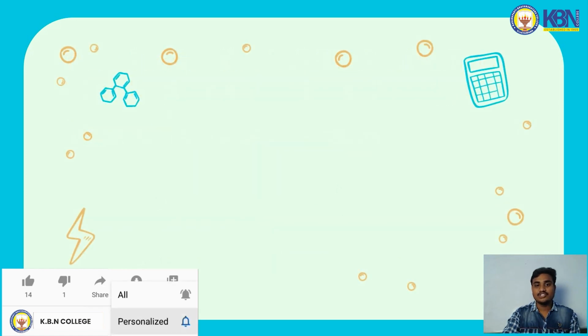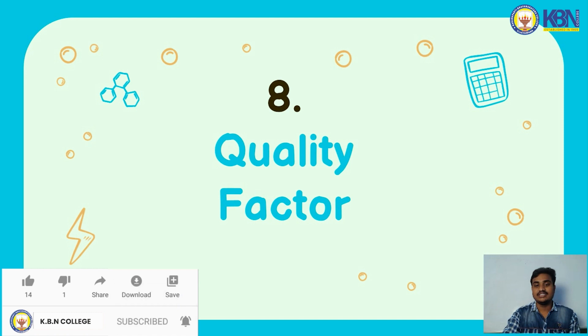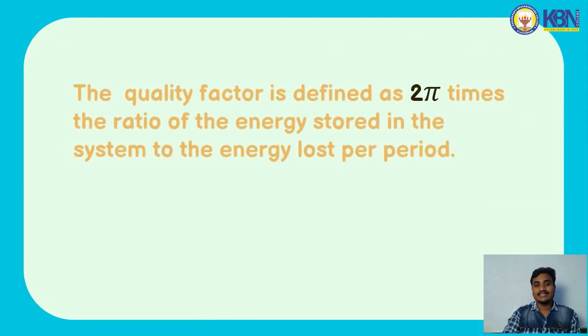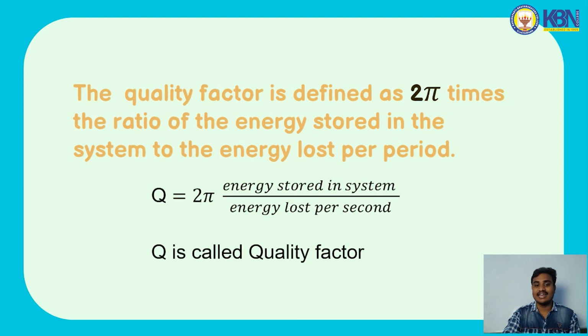And the last topic in today's session is about the quality factor. The quality factor is defined as 2 pi times the ratio of the energy stored in the system to the energy lost per second. In this equation, Q is the quality factor: Q is equal to 2 pi times the ratio of energy stored in the system to the energy lost per second.